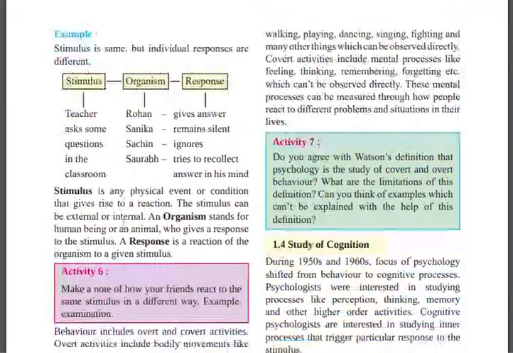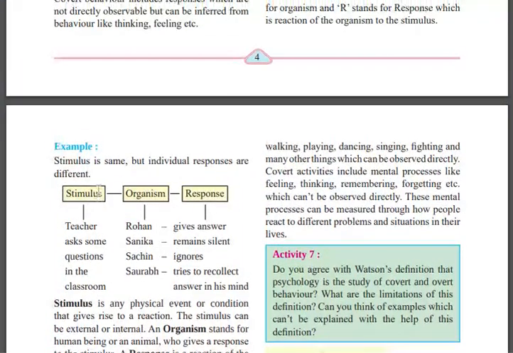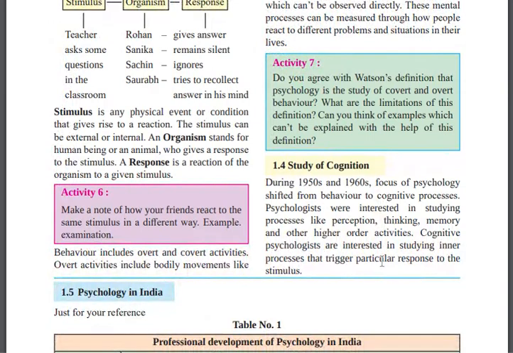So here behavior includes overt and covert activities. Overt activities include movements, like what we had learned, working, playing. Covert activities include mental processing, and this mental process can be measured through how people react to different problems and situations in their lives. So we can say that behavior totally depends upon overt and covert behavior, and that can be measured on the basis of situation to situation, and what kind of different problem the individual has.